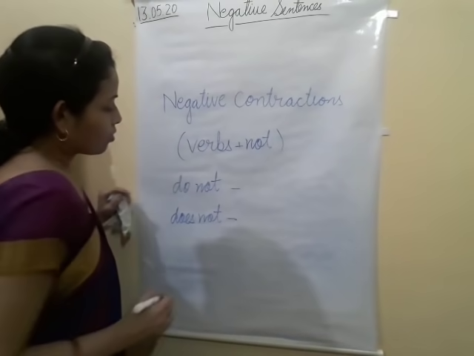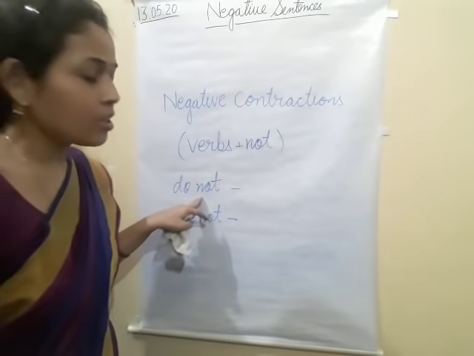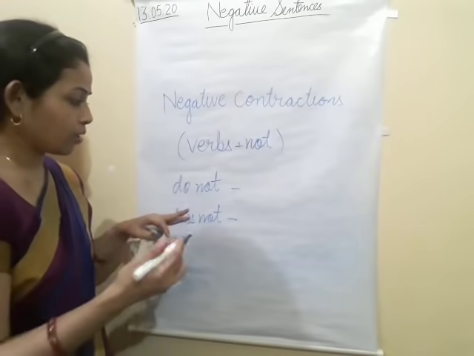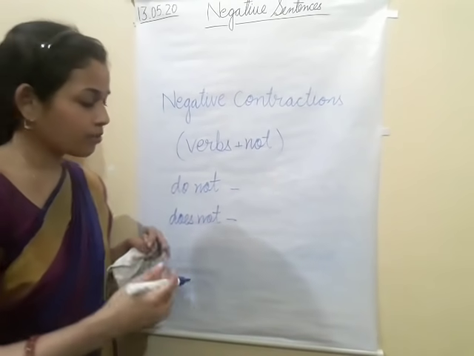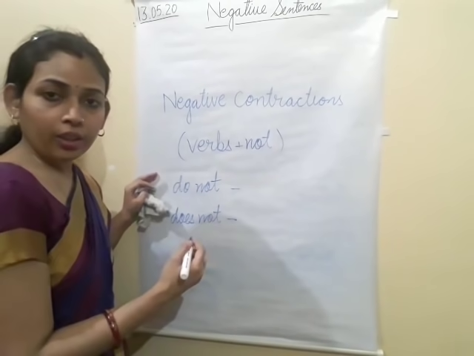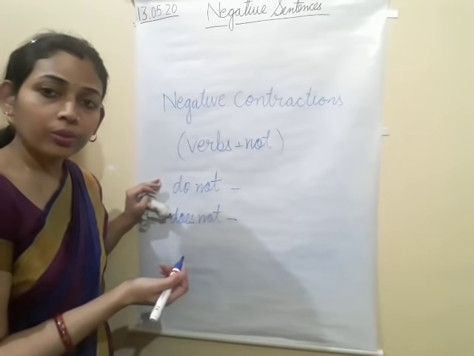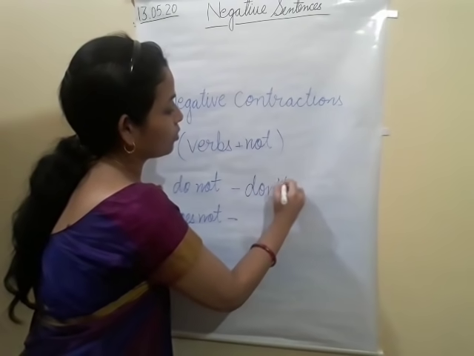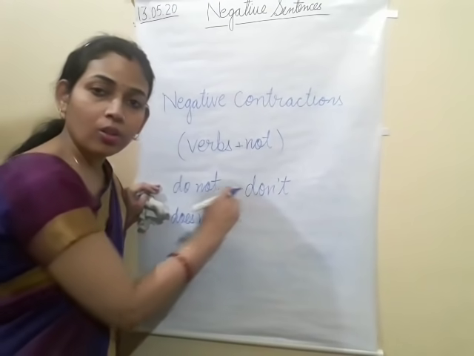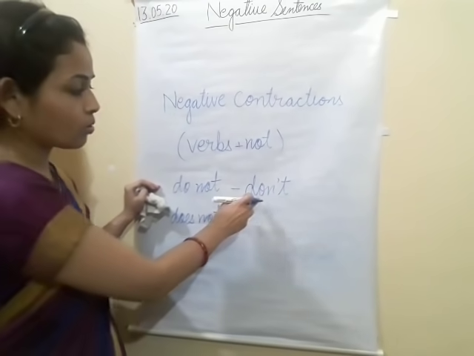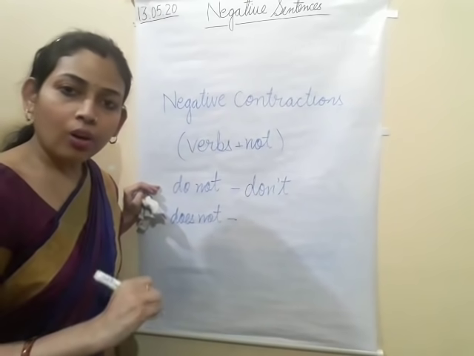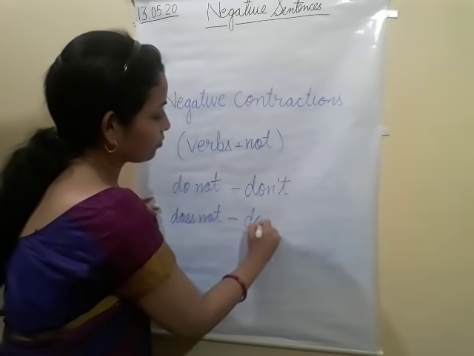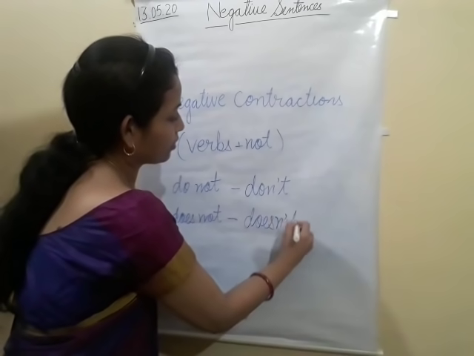When we change into contraction form or shortened form, you have seen in the paragraphs in the books, "do not" will change into "don't." This is called the contraction or shortened form. Clear? And this will be "doesn't."